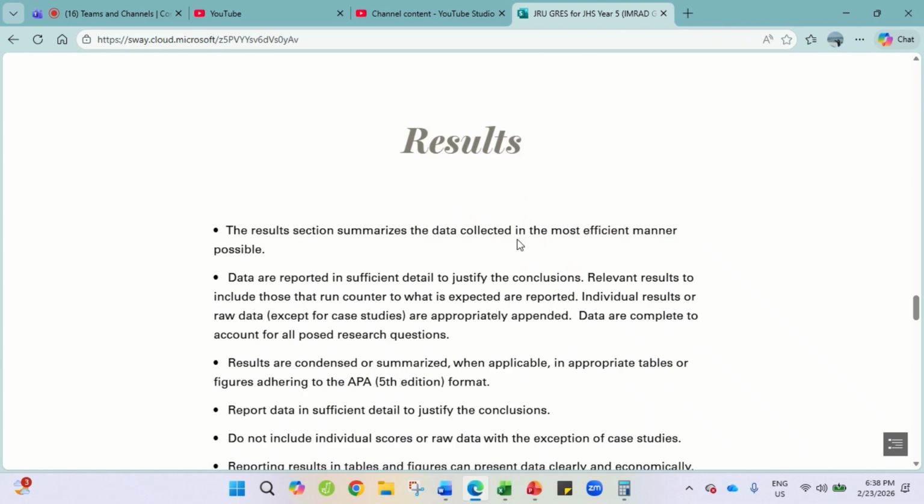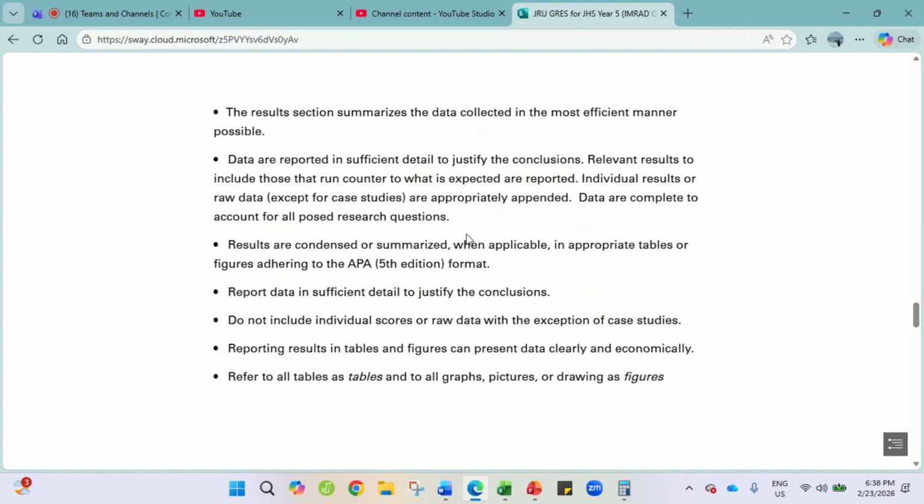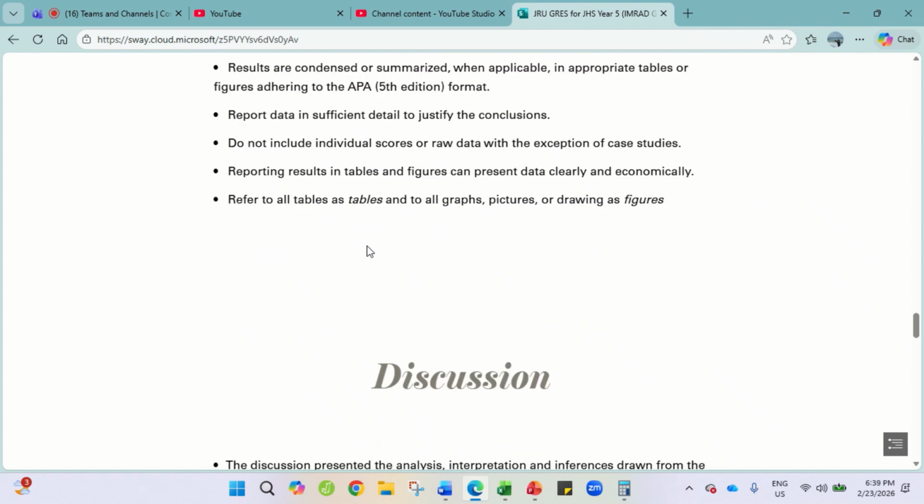The result summarizes the data collection. So we're now on the result, so we go with the table or the model. Table for quantitative, and then model for qualitative. So you need to condense, summarize, and report the data.